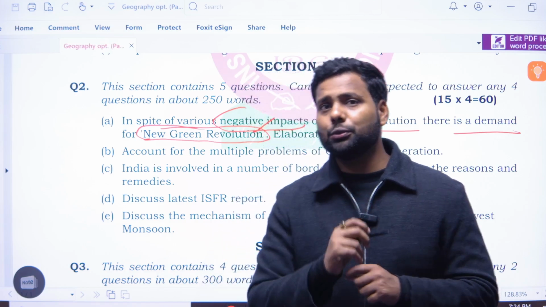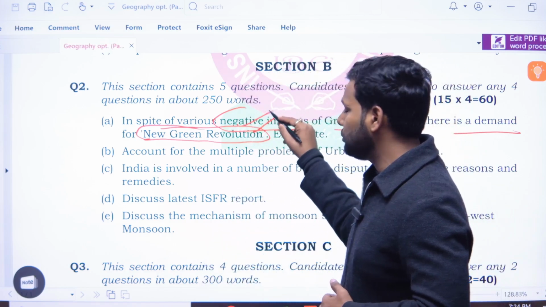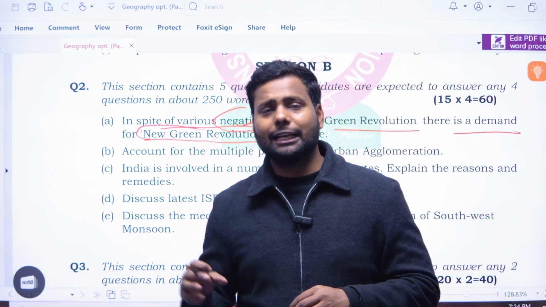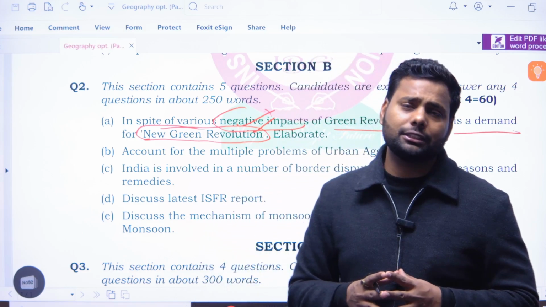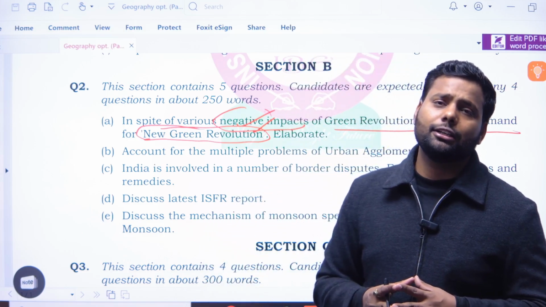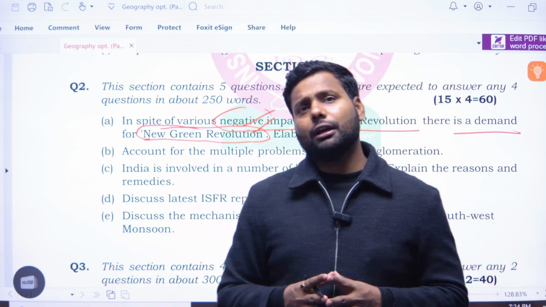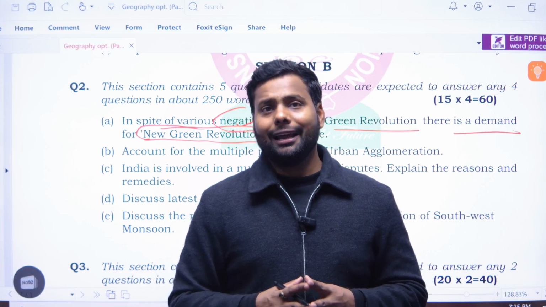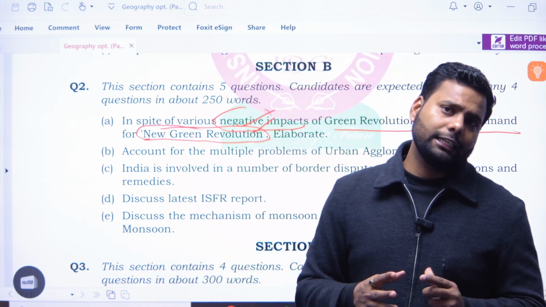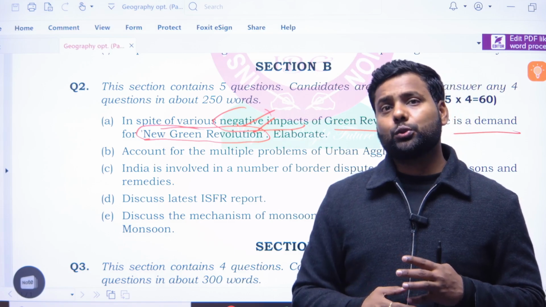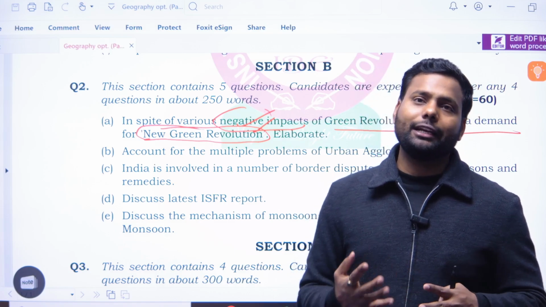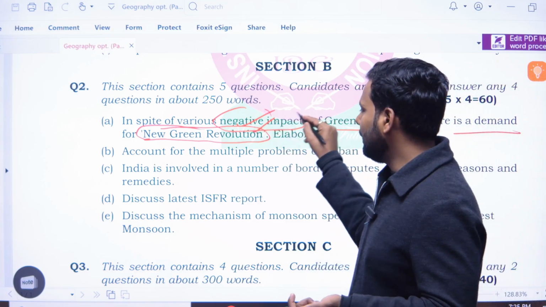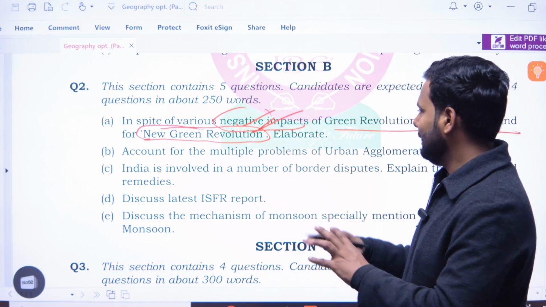So in this new green revolution, it is not the green revolution which is only focusing on pesticides, herbicides and high yielding varieties of seeds. It also considers soil health. It also analyzes the pH value of the soil. It also analyzes the soil vitality, the organic vitality within the soil. So it can be written down in this manner.